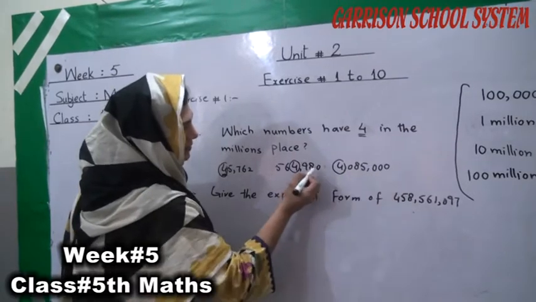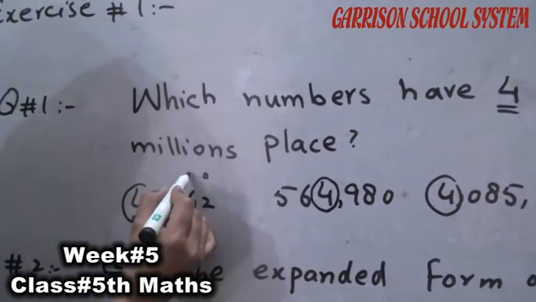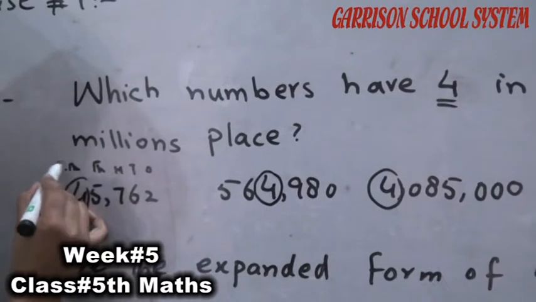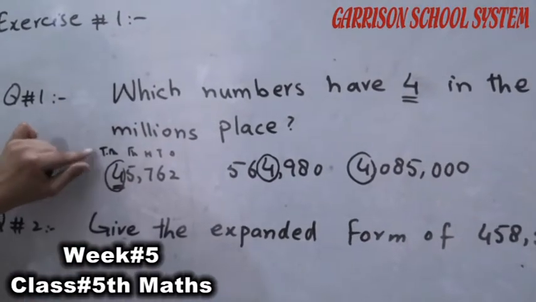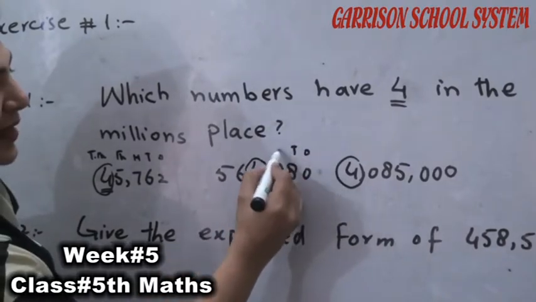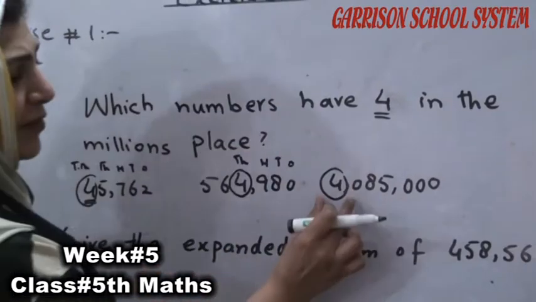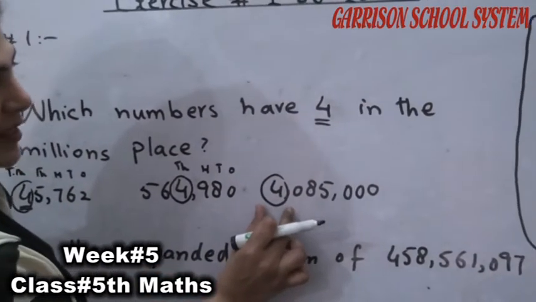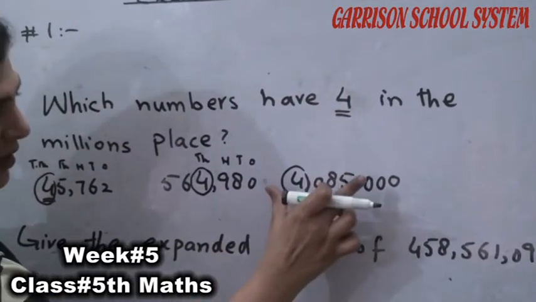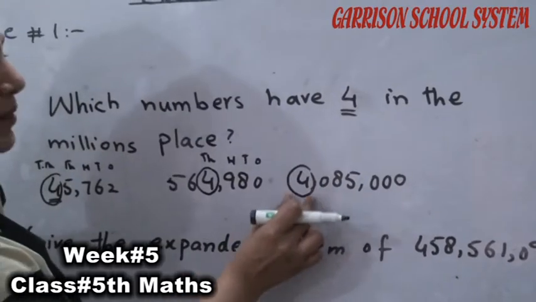Students, look at this. First of all, we can write in this way: ones, tens, 100, 1000, and this is 10,000. But this 4 is in the 10,000 place. This 4, ones, tens, 100, 1000. This 4 is in the 1000 place. And what about this? This is the 7th digit. If this 4 is in the 7th place, it means this is the million place.